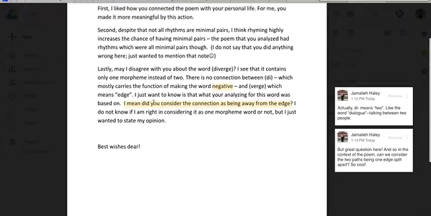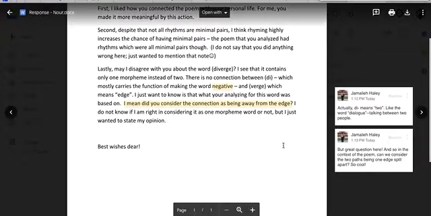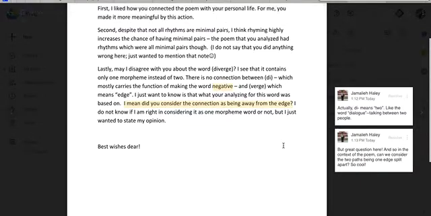Noor asks, did you consider the connection as being far away from the edge? But I thought since die means two, maybe the edge is split in half or split in two. So I said, in the context of the poem, can we consider the two paths being one edge split apart? And since the poem talks about passing on the paths, and there's that lexical ambiguity of if passing means death or if it means going by something, are we passing on the paths, or rather the split edges?